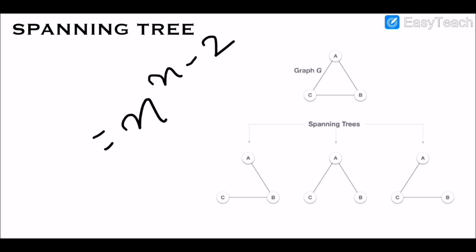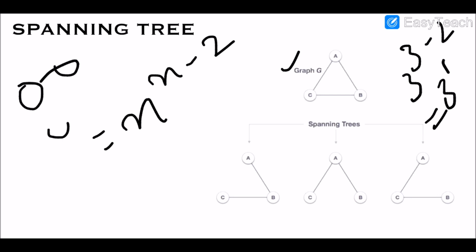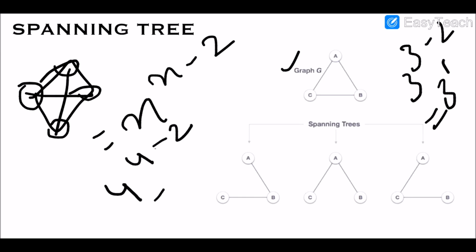So in this given graph, how many spanning trees are possible? 3 to the power 3 minus 2, that means 3 to the power 1, that means 3 spanning trees are possible. In our example where we have considered 4 nodes, how many spanning trees are possible? 4 to the power 4 minus 2, that means 4 square, which is 16. Similarly, if there is a complete graph with 5 nodes, how many trees will be possible? 125 spanning trees will be possible out of the graph with 5 nodes, right?